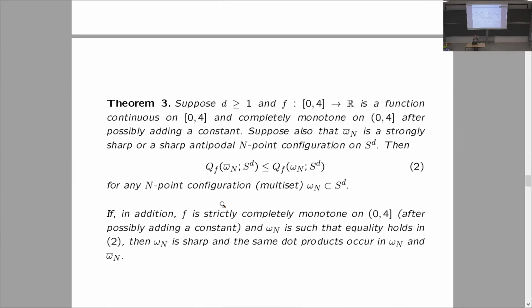Suppose that d and m are greater than or equal to 1. f is a continuous function on the closed interval [0, 4], and completely monotone on the half open interval (0, 4], after possibly adding a constant. Let me recall what completely monotone means. It means that on this interval the function f is non-negative, every even derivative is non-negative, and every odd derivative is non-positive. That's a completely monotone function.